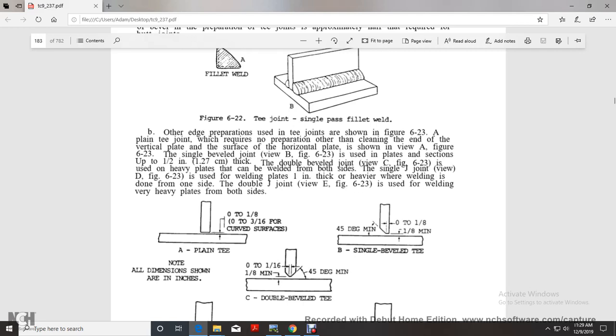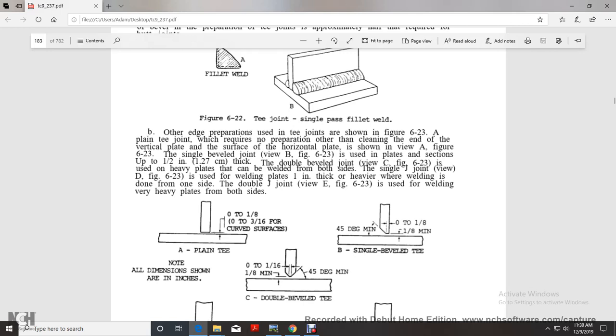Figure 623 shows the plain T-joint, requiring no penetration, only cleaning the edge of the vertical plate and the surface of the horizontal plate, shown in view A of figure 623. A single bevel joint, view B of 623, is used on plate sections up to 1/2 inch thick. The double bevel joint, view C of figure 623, is used on heavy plates and can be welded on both sides. The single J joint, view D of figure 623, is used on plate 1 inch thick or heavier, and the weld may be done from one side.